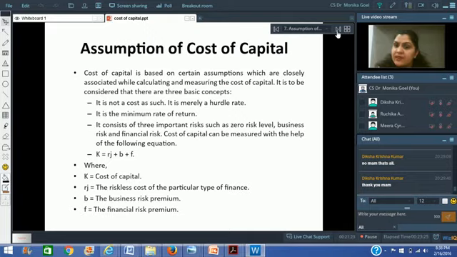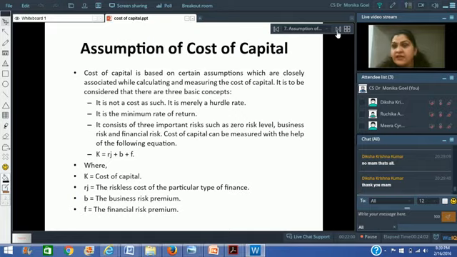One is the risk-free rate of interest. That's the minimum that the bank is going to charge from anybody. Second is the business risk. What is the purpose for which you are taking this loan and where are you going to invest this money? If that particular business or investment has a higher risk, the bank will expect a higher return. When you go for a housing loan, the bank charges a lower rate of interest. But when you go for a personal loan, the bank charges a higher rate of interest, right? So the risk of that particular business will decide the rate of interest.